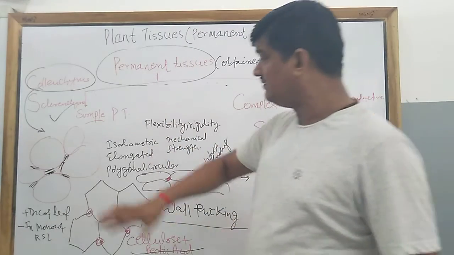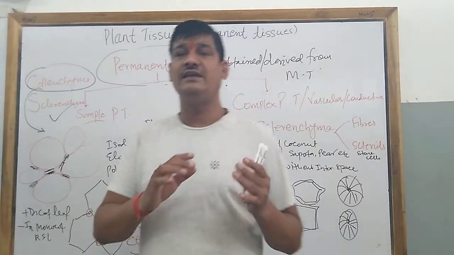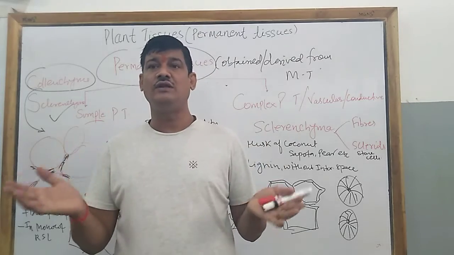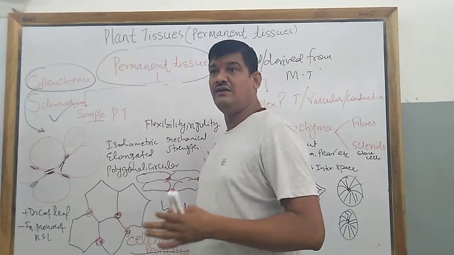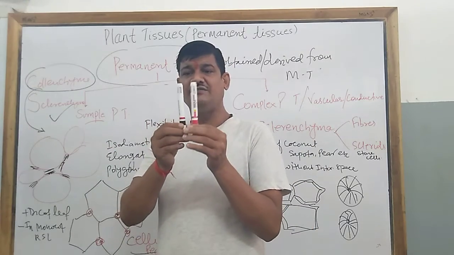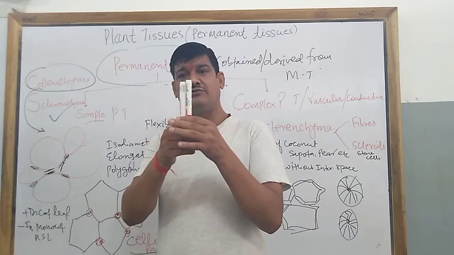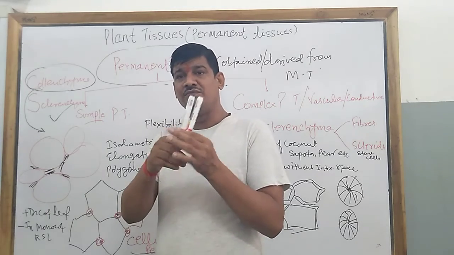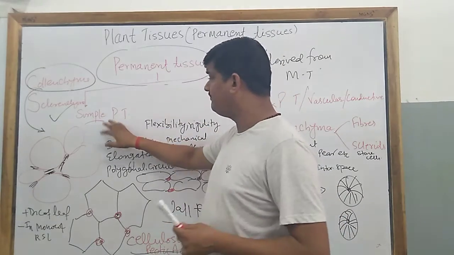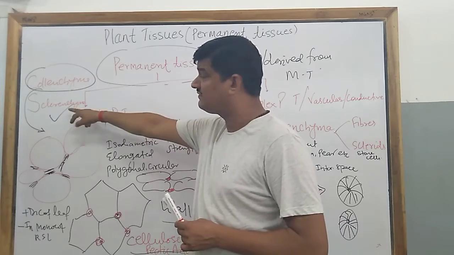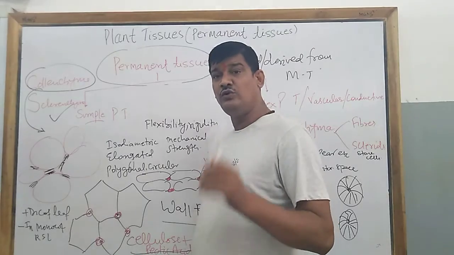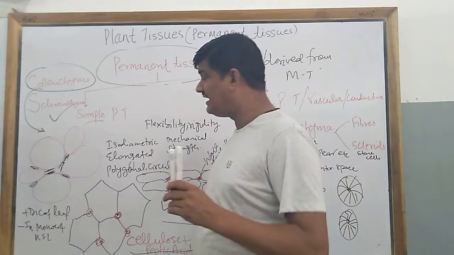Now to come to the function, you have seen that when there is a drought or overflood, or when the plant is totally sunk in water, or if there is a high wind velocity, normally the plant remains still, but due to the high wind velocity they are a little tilted. So this can be checked by the presence of these collenchymatous cells and sclerenchymatous cells.